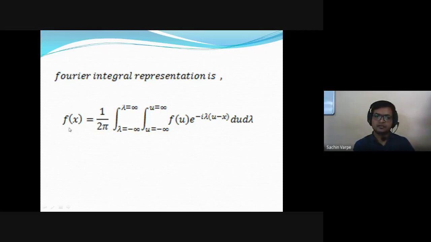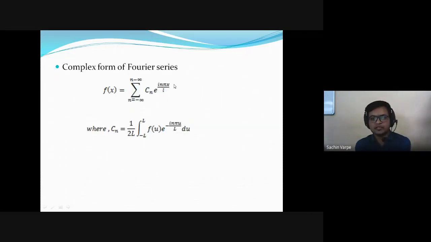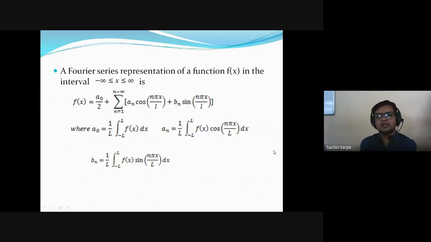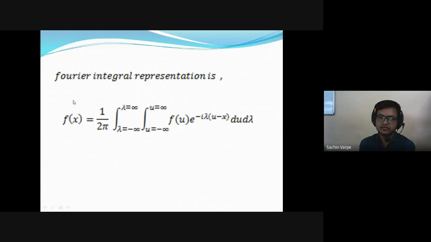It is not necessary that the function is periodic and satisfying Dirichlet conditions, is it? So this is an important formula for us to solve the examples. The complex form of Fourier series and these formulas are not important themselves, but we require these formulas as a prerequisite to proceed further. So we'll start with this formula. This is the Fourier integral representation of a function.